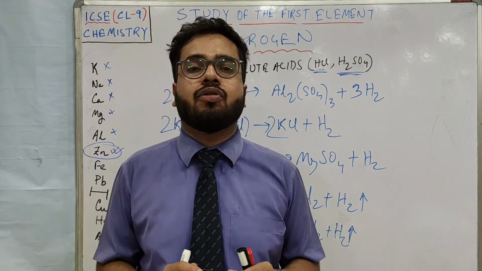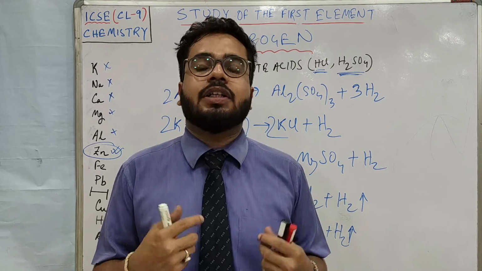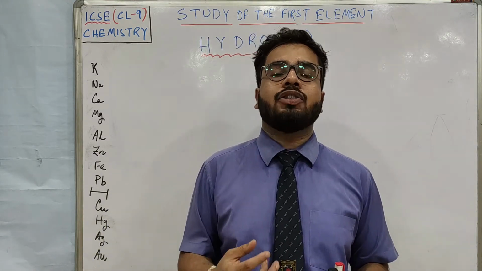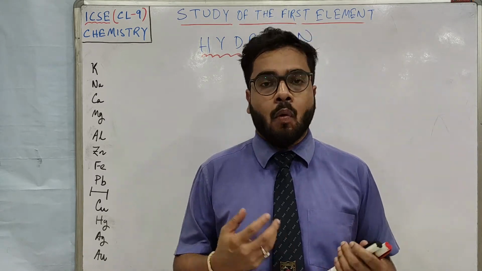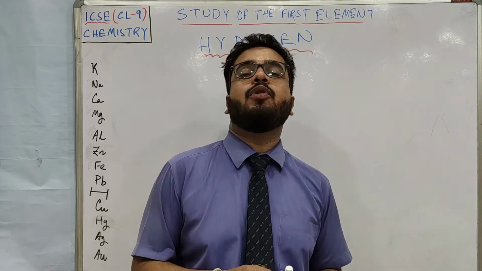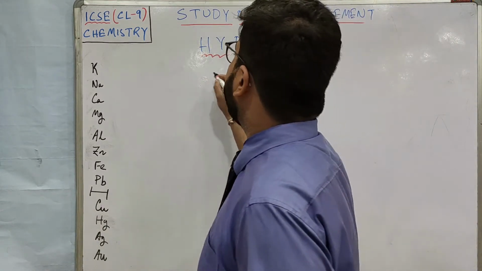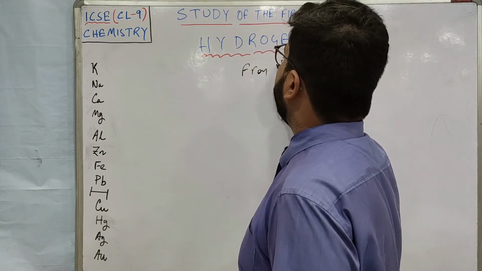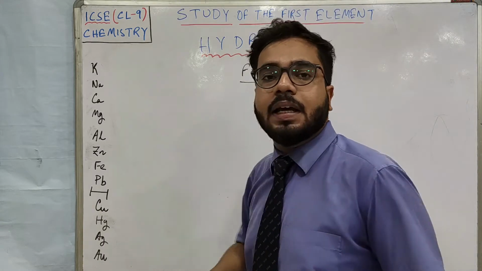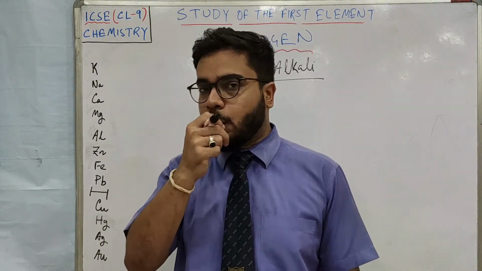So I believe you understood how from dilute acid we can prepare hydrogen gas. We have already learned how hydrogen can be obtained from water and from dilute acid. Now we have to learn how hydrogen can be obtained from alkalis. I believe you remember what alkalis are: water soluble bases like sodium hydroxide and potassium hydroxide.